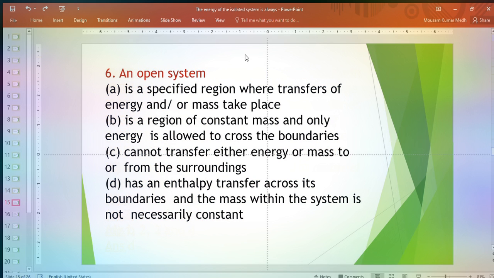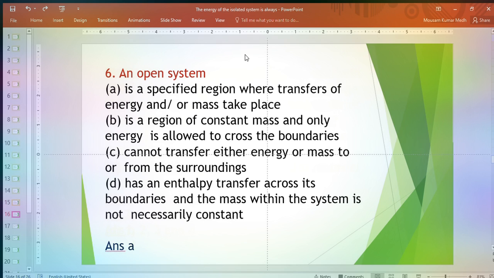Our next question is: an open system. The options are: A. is a specified region where transfer of energy and or mass takes place, B. is a region of constant mass and only energy is allowed to cross the boundaries, C. cannot transfer either energy or mass to or from the surrounding, D. has an enthalpy transfer across its boundaries, and the mass within the system is not necessarily constant.